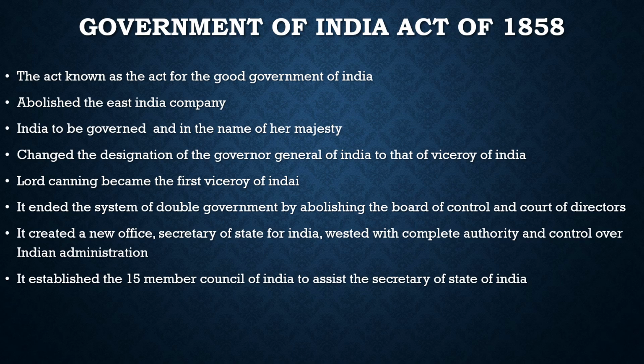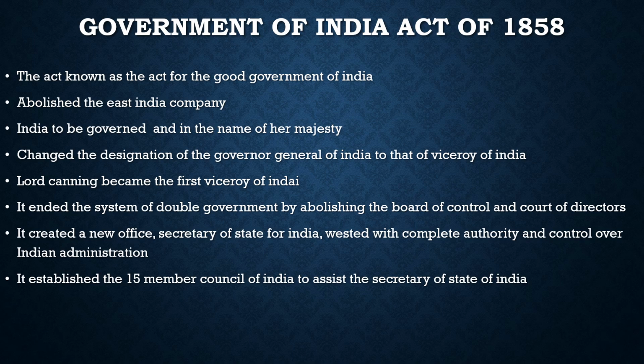Now let's have a look at the key features of this act. The first one: this act is known as the Act for the Good Government of India. It totally abolished the East India Company, and under this act, India was to be governed in the name of Her Majesty.